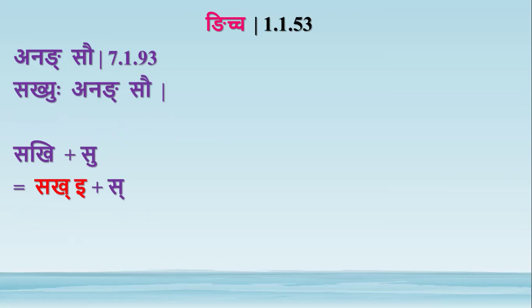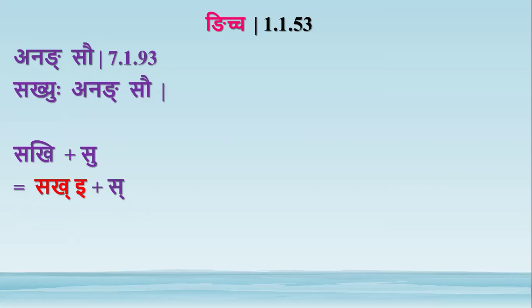The question is whether the whole word sakhi gets the adesha or only the last al letter of the sthani gets the adesha. Because here nakara is it and the adesha is ana. By ana, we have three al letters, akara, nakara, and nakarottara akara. So by anekal shit sarvasya, it should replace the complete sthani, but we don't want that.